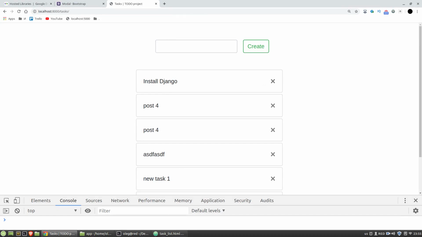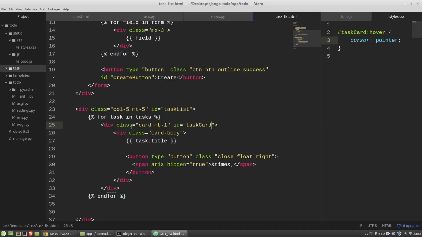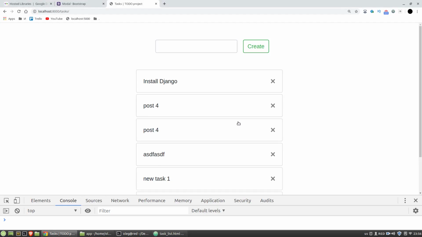I've got my pointer. I wanted to change the task state to completed by clicking on its card in the HTML template. And here the logic is the same. But this time I need to get a click event on a specific task. On this, for example, or on this, for example. And then I want to pass the card's ID to the Django view to get this task from the database, change its state to completed, and save it again in the database.